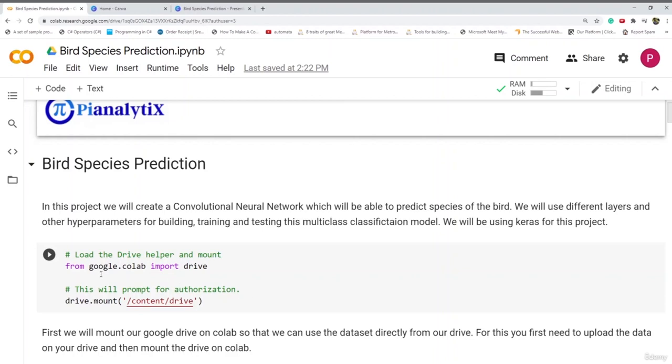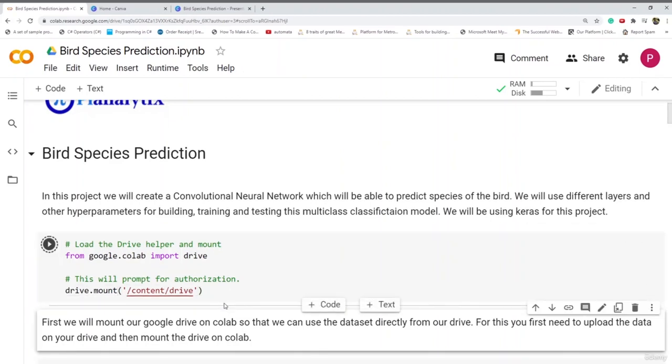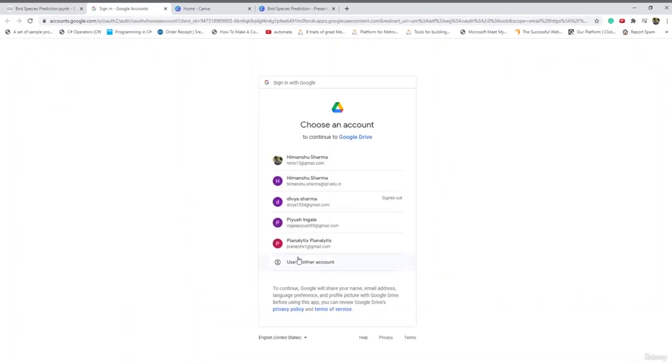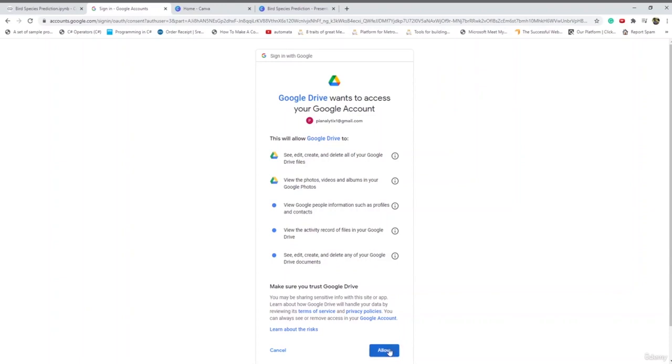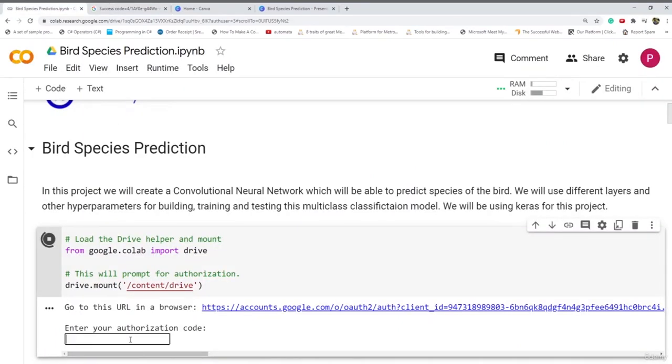By running this command, from google.colab import drive and drive.mount, we are mounting our Google Drive to Google Colab. So let's run this cell. Here you will see that it will ask you for an authorization code, and in order to generate this authorization code, you need to run this URL. So I'll go to my PyAnalytics account. You need to allow this and copy this verification code, authorization code. So here you will paste that code and press enter.